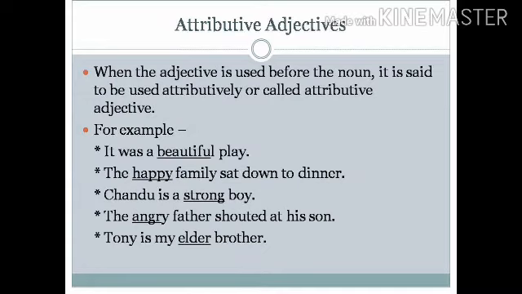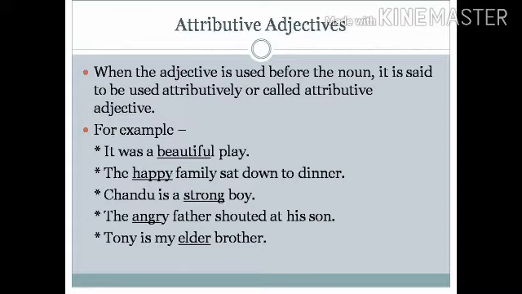Now, let's see different types of adjectives, and we'll start with attributive adjectives. When an adjective is used before a noun, it is said to be used attributively, or called an attributive adjective. Some examples of this type of adjective are: It was a beautiful play. The happy family sat down to dinner. Chandu is a strong boy. The angry father shouted at his son. Tony is my elder brother.